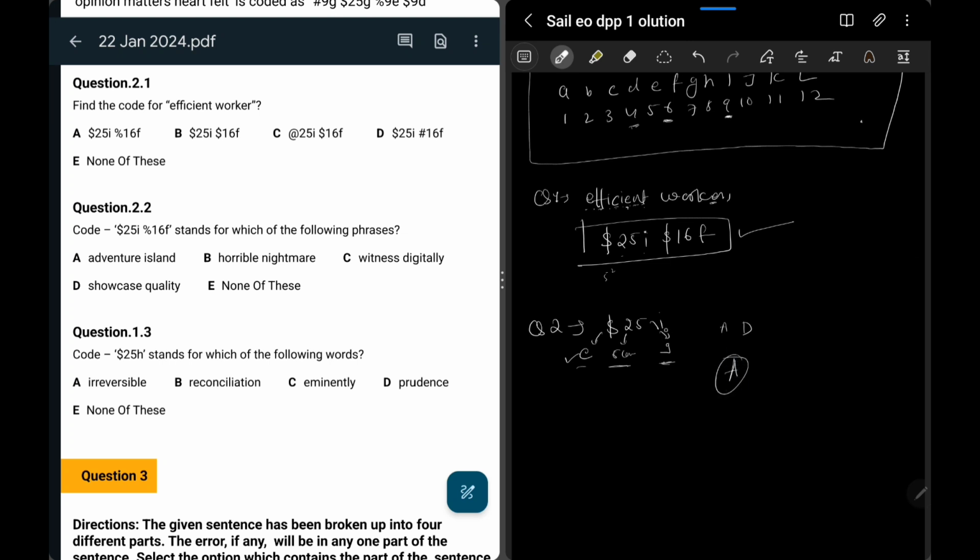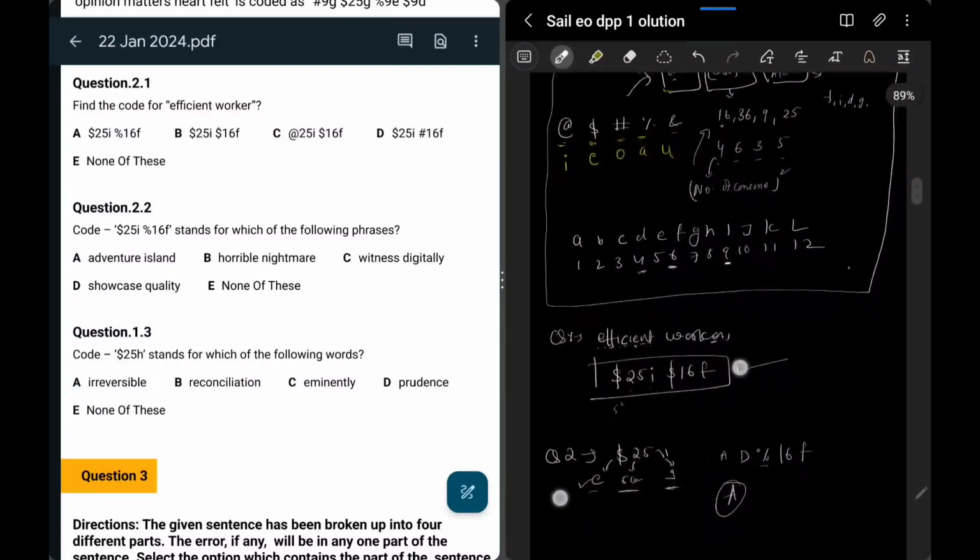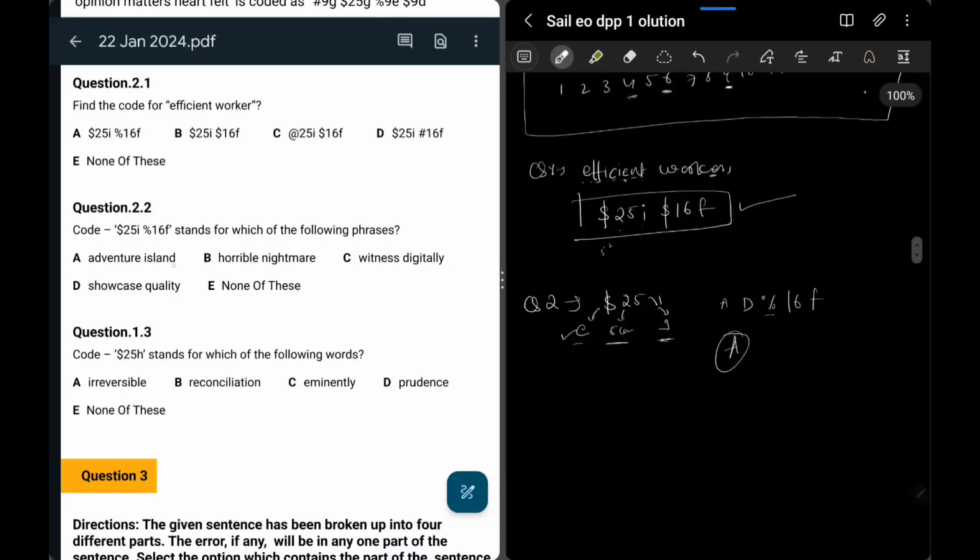Okay, but again you can check it if you have some time, that percentage 16F. So percentage belongs to A. Okay, and the last vowel we have is A again.